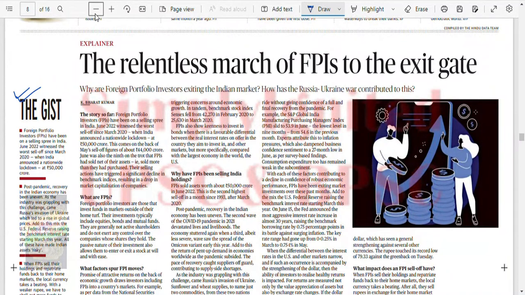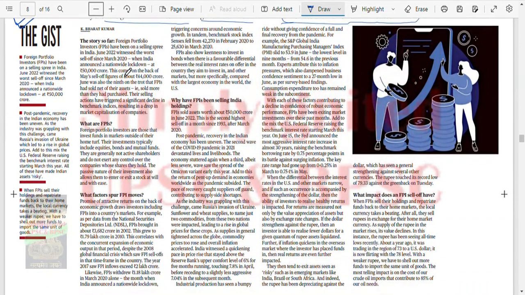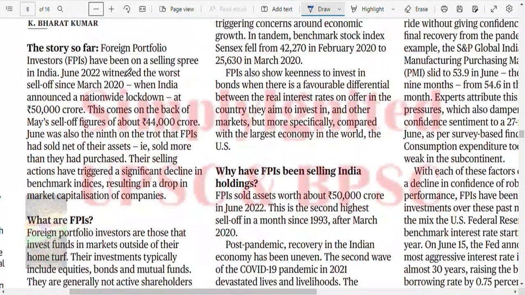The relentless march of FPI to the exit gate. Why are foreign portfolio investors exiting the Indian market? How did the Russia-Ukraine crisis contribute to this? Let's do it. Because there is a news article there, I also have to explain that thing. So I'll be taking it up here.